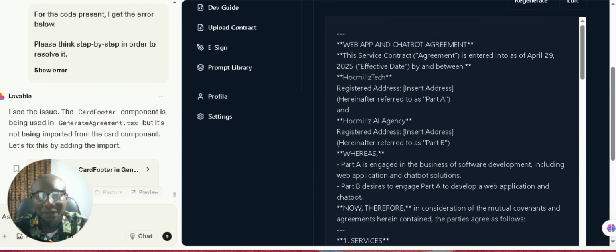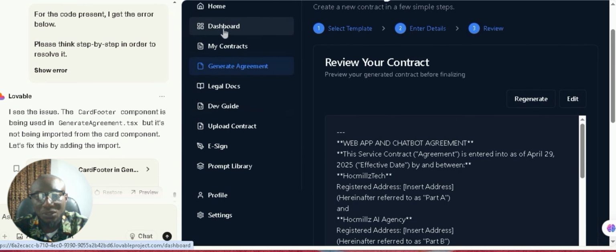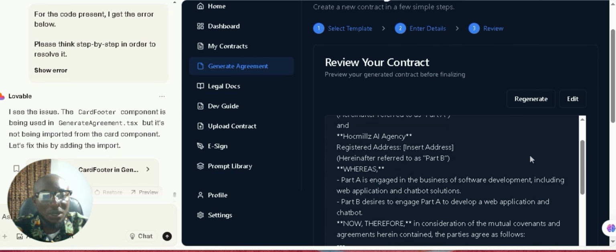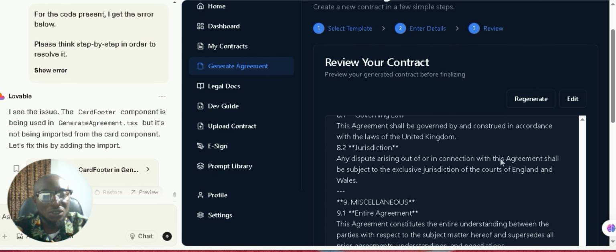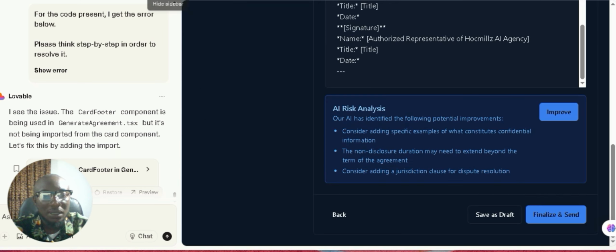we'll see if this agreement is going to be saved as our contract, like my contract, right? So this is the user's contract. All these contracts that the user has developed, they are generated, so it will be saved here. So we'll see right now if that feature is working. All right. So let's see, save as drafts.